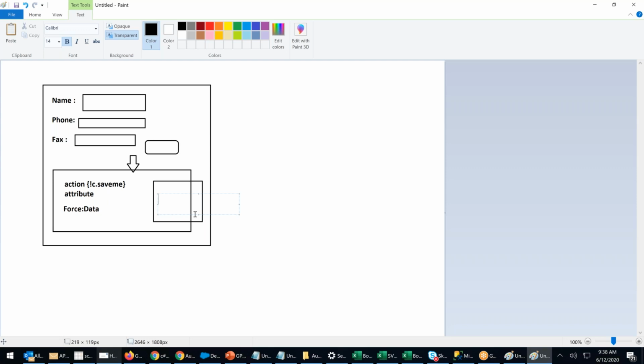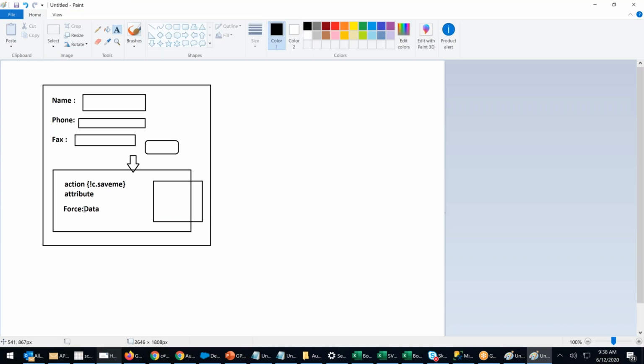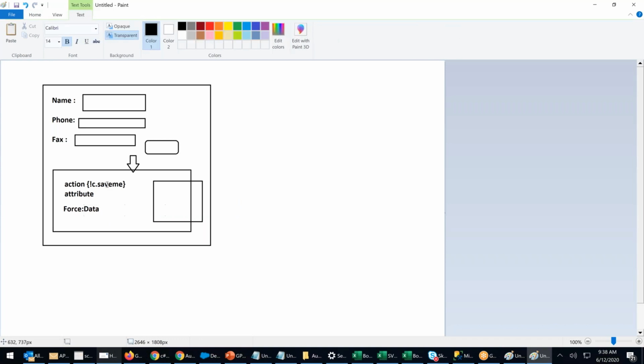I don't need to initialize. I will just write the save function. So in other words, I don't need to use new record, not required. I can directly go ahead and write the save command here. One line command. That's the reason I told you it is quite simple for me to create, because here anyhow the attribute I will store in one single attribute called account. That single attribute I'll pass here, only one attribute. That attribute I'll map with the force data. Whenever this action is called, this force data with an Aura ID I will call inside the action. Here I will write saveMe.